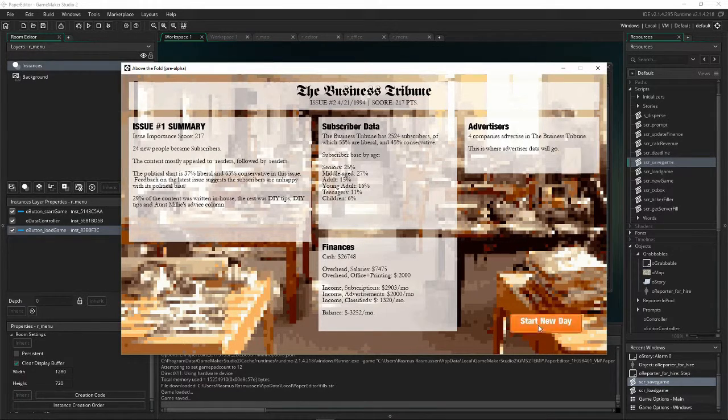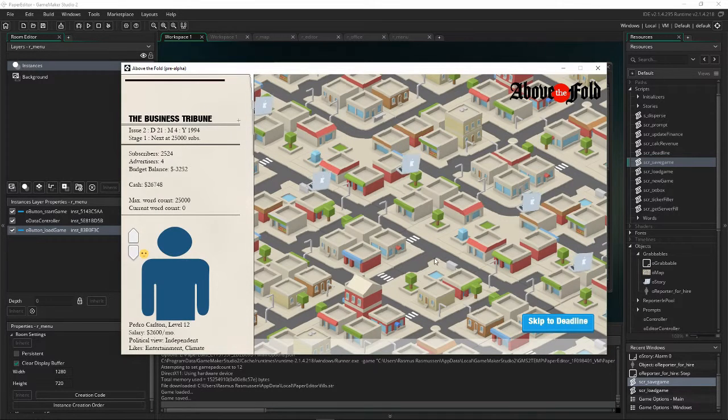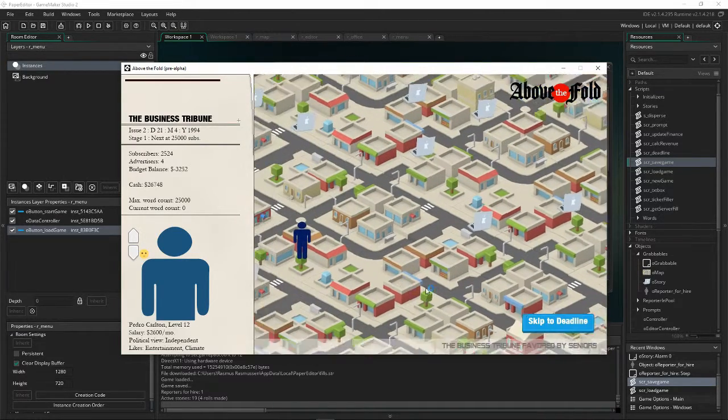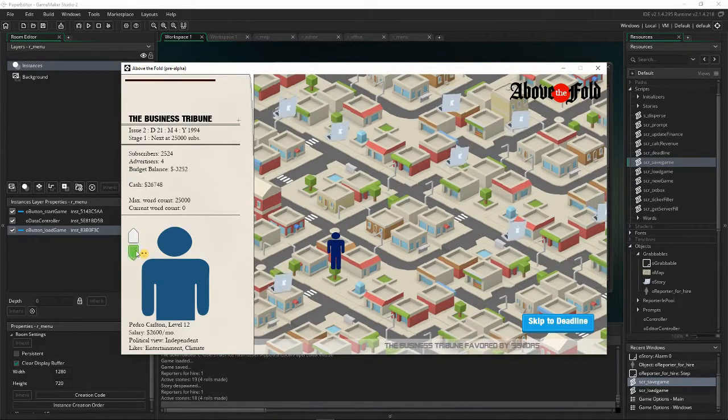I'll start a new day. I think this button is also new. Skip to deadline. But what's definitely new is what's right below it, the news ticker. And I'll talk more about the news ticker here in a bit. First, I just want to point out the little emoji here.